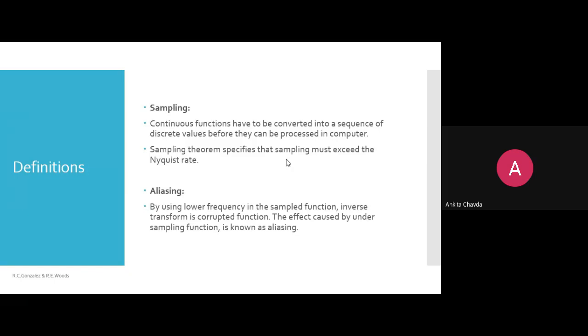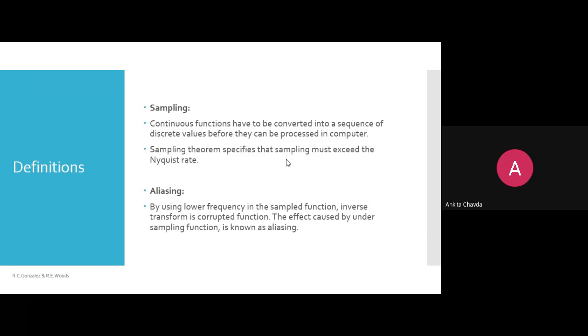Aliasing is what? By using a lower frequency in the sampled function, the inverse transform is a corrupted function. The effect caused by this undersampling is known as aliasing.